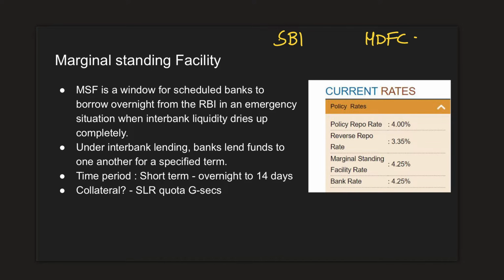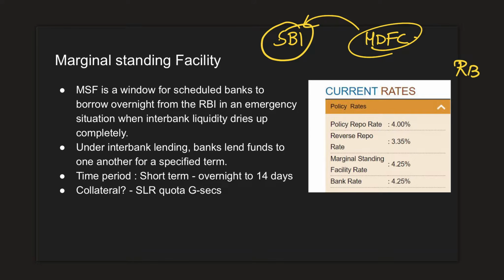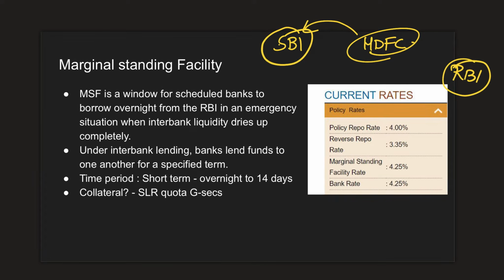Now it's quite possible that a bank, let's say for example HDFC, is falling short of a certain amount of money to meet the CRR and SLR norms. So it might borrow some money from either SBI or go to RBI. Now, why should RBI give a certain amount of money to HDFC? What is the incentive? This incentive is nothing but the interest that these institutions might earn by giving money to HDFC. So that interest rate is called the marginal standing facility rate. Remember that it is always short term. Overnight to 14 days is the time period.